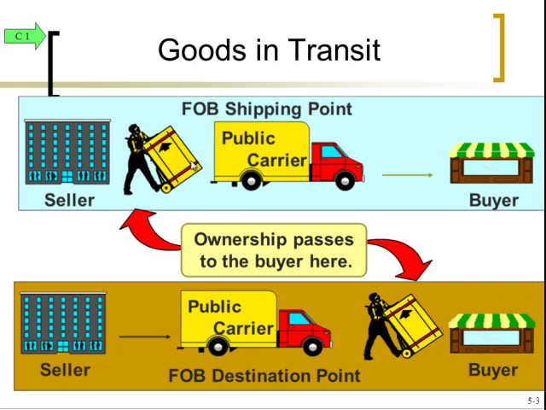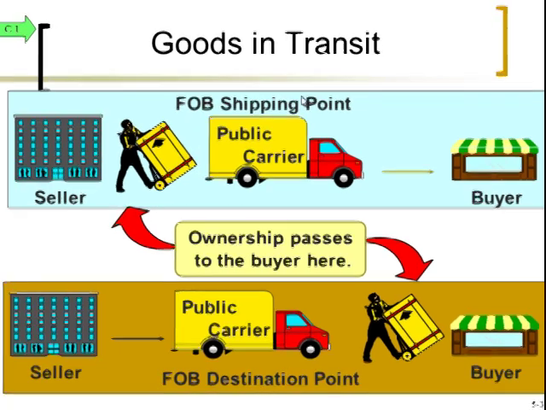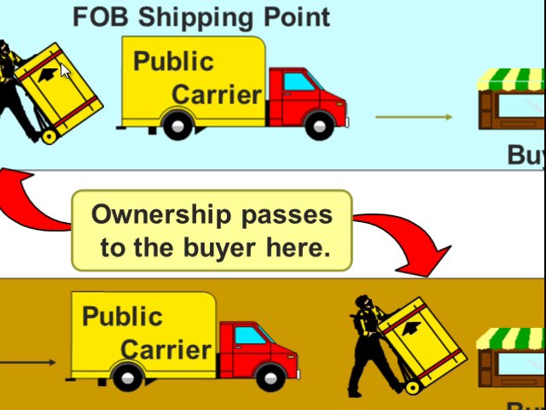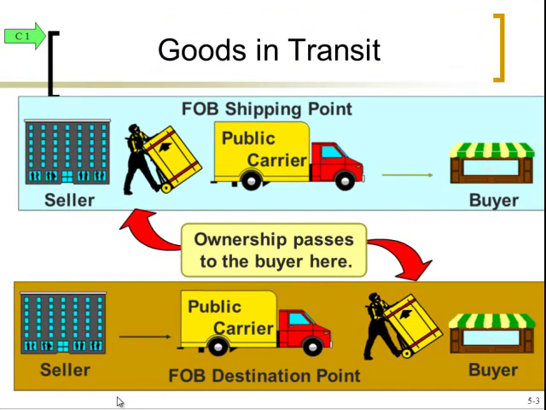This FOB point also determines who owns the product at any point in time. This point is when ownership transfers. So in this case, it transfers to the buyer at the shipping point. So the whole trip, the buyer owns that product even though they physically don't have it. If it's FOB destination point, the ownership doesn't pass until the destination, which means that the seller owns it during the trip. The buyer doesn't own it until they physically possess it.